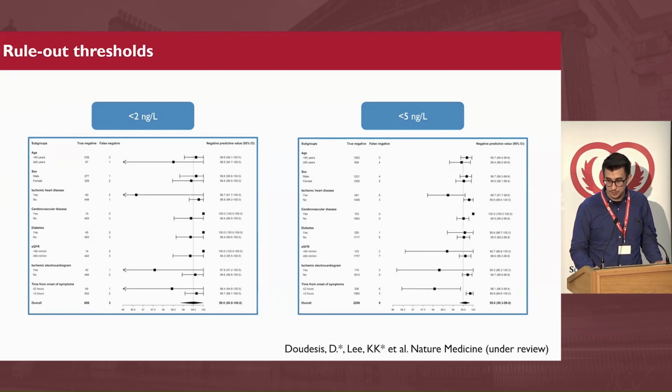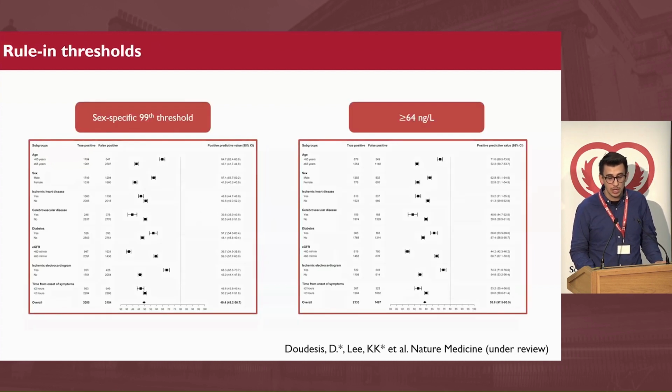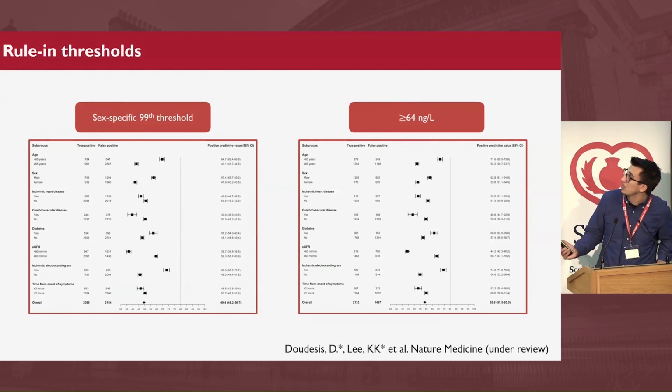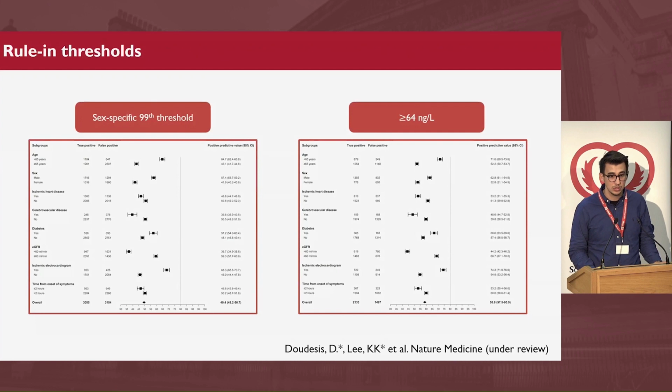And we did the same thing for ruling in myocardial infarction, and the sex-specific 99th percentile, along with the recently introduced 64 as the rule-in threshold, performed quite poorly, again being quite heterogeneous across almost every subgroup, and again the proportions were not great.